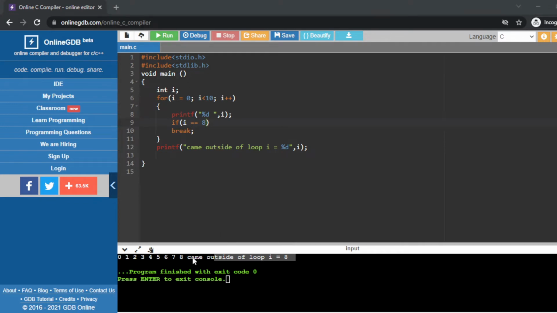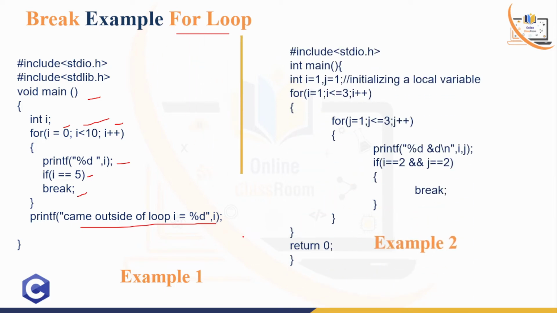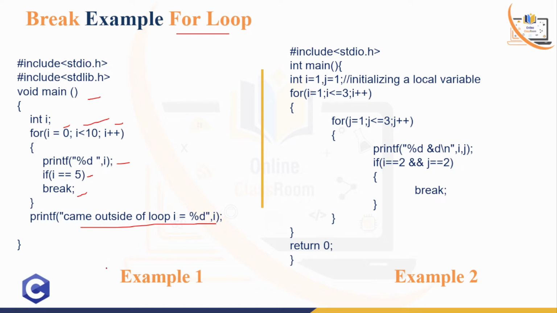Now again back to the slide. The next program is called the nested for loop. I think you know the nested for loop concept. If you don't know, please go through my previous videos. Here there are two for loops: this is the outer for loop and this is the inner for loop. In both cases, i and j, the last condition is 3.